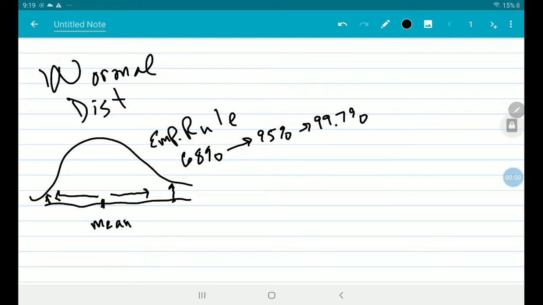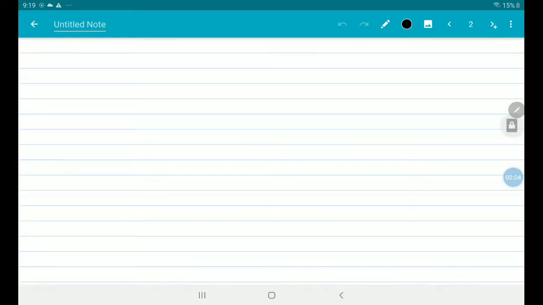That's great for a normal distribution, but here they didn't say that we had a normal distribution. They said that we have a distribution that's not normal.